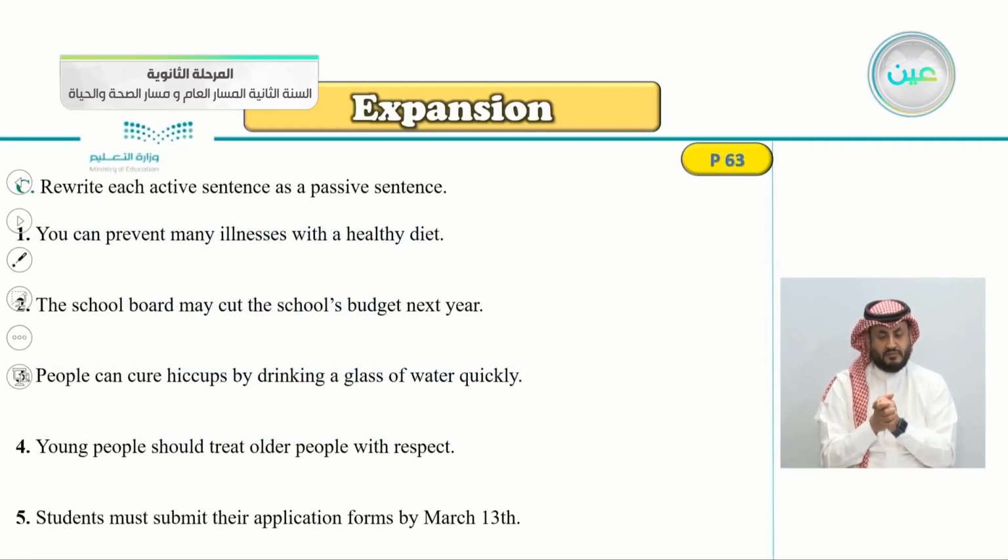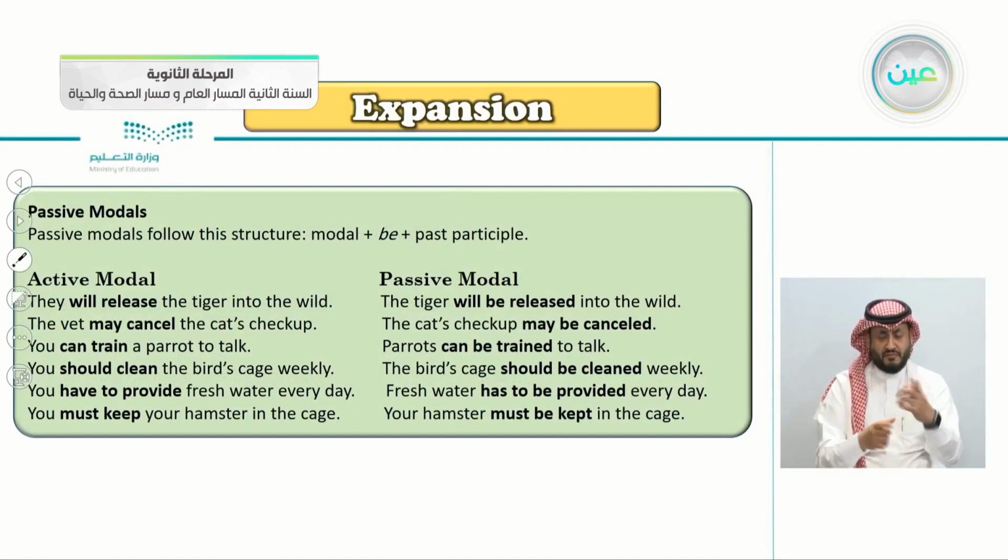Exercise C, rewrite each active sentence as a passive sentence. So, change from active to passive. If you remember this lesson, the passive modals follow the structure: modal plus be plus the past participle. They will release the tiger; the tiger will be released.